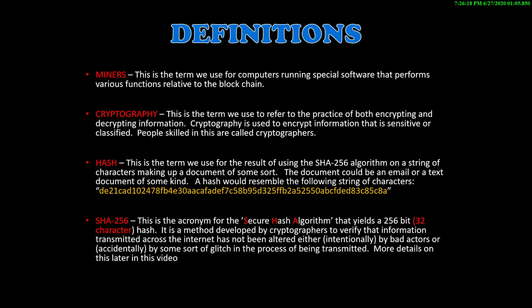Hash. This is the term used to describe the result of using the SHA-256 algorithm on a string of characters making up a document of some sort. The document could be an email or a text document of some kind. A hash would resemble the following string of characters. 256 bits is the same as 32 characters because it takes 8 bits to represent one character. SHA-256 is the acronym for the secure hash algorithm that yields a 256-bit or 32-character hash.